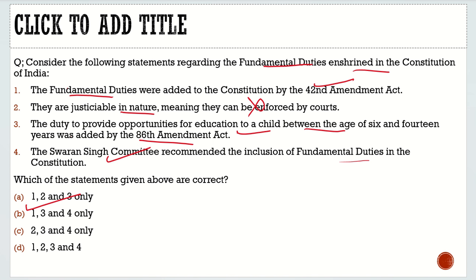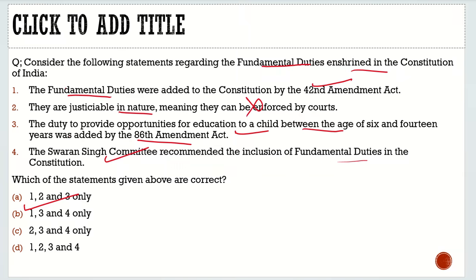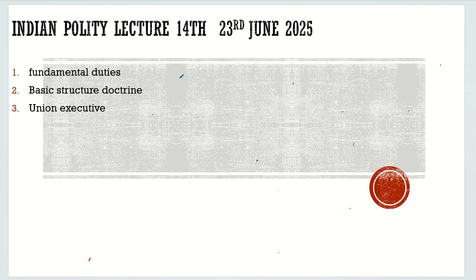Now let's move to another topic, which is in Part 5 of the Indian Constitution, and it deals with the Union Executive. So what is this Union Executive? What does it contain? It contains the president. A question about it may be asked. It contains the vice president.